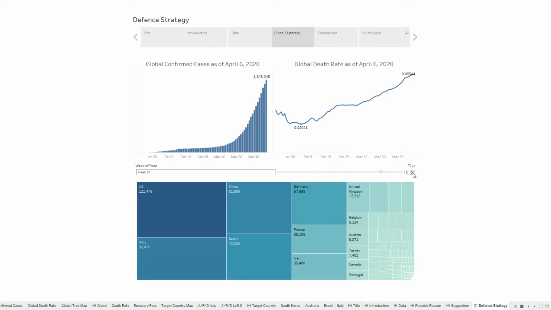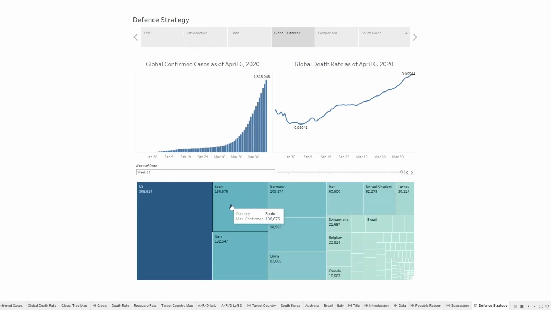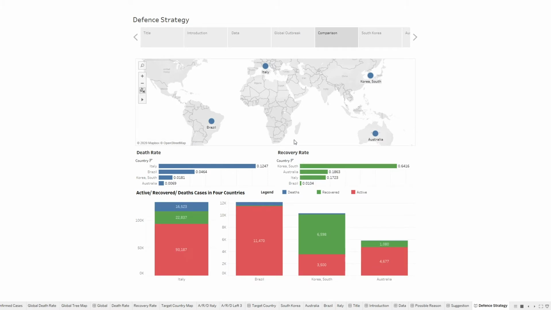And nowadays, the US, Spain, Italy, Germany, and France have become the top 5 countries with the highest number of infections. The spread in China has been controlled, and it ranks 6th. We chose 4 countries on different continents as our targets. From those maps, you can see that Italy's pandemic is the worst because it has the most cases.